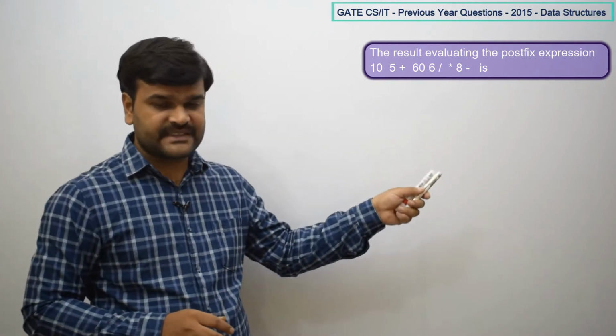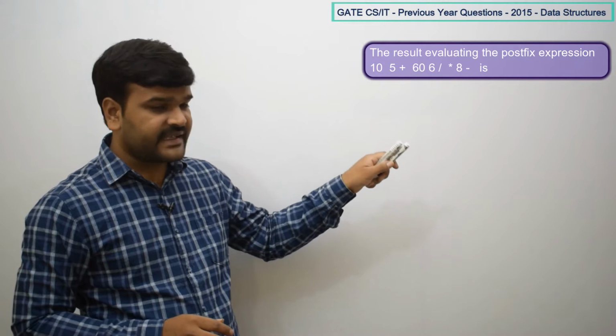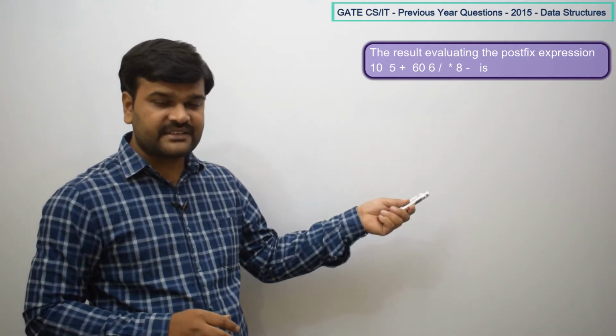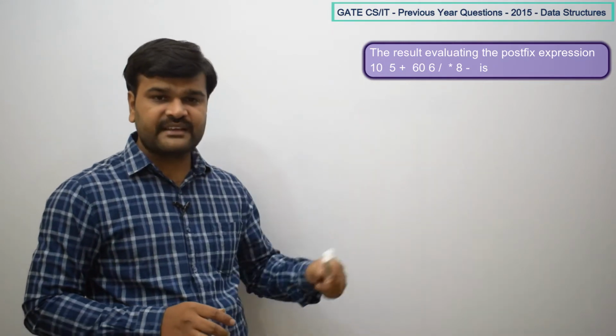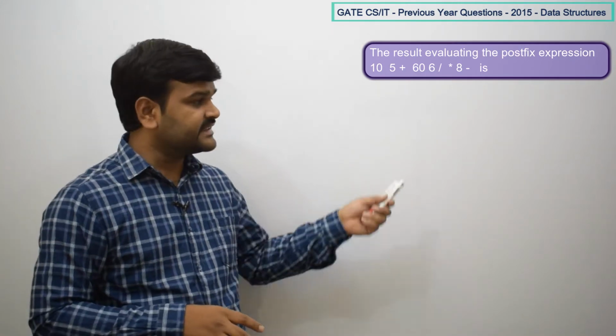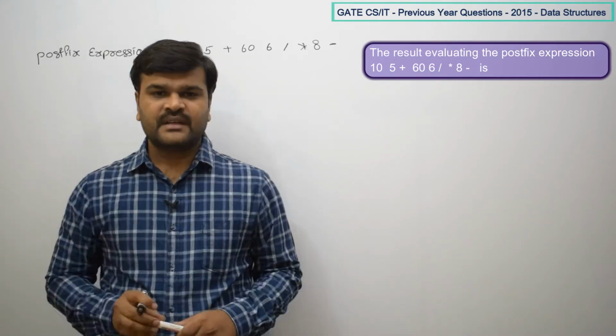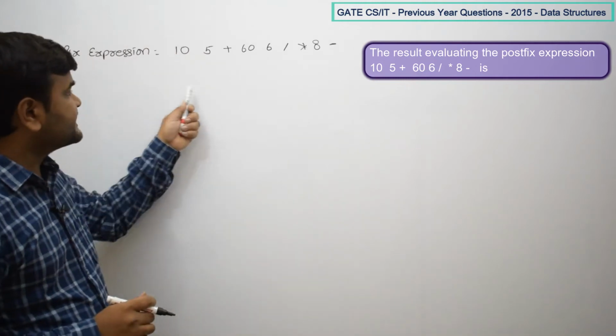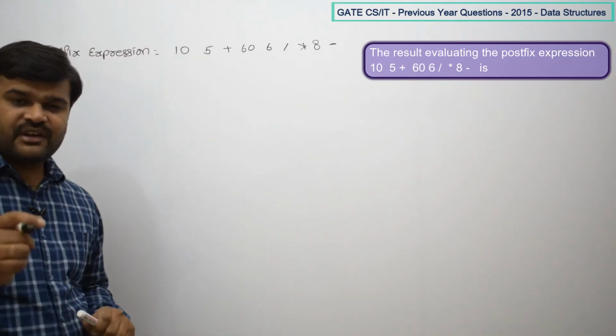That means now we have to see how the system is going to evaluate. He has given a postfix expression. By using the priorities, precedence and associativity, we have to evaluate the given expression, and then tell what the final answer is. That is what he is asking in the question. So let us first take the given postfix expression. So how are you going to evaluate?